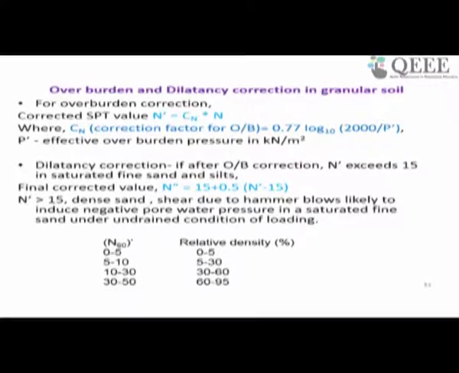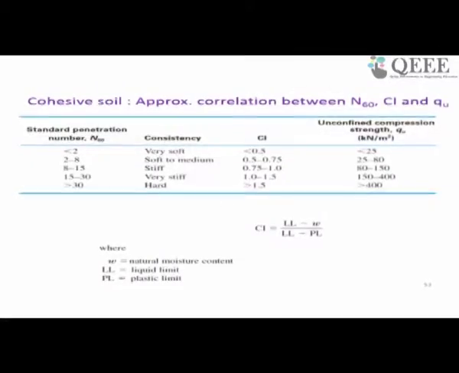So as you see, the N value has to be corrected in case of sands which have N dash beyond 15. Now these SPT N values can be used for various correlations, for example the SPT number can be correlated with UCS or other related consistency index.